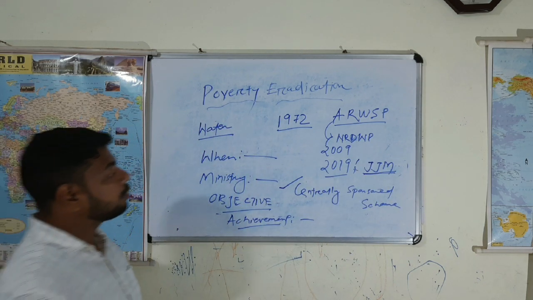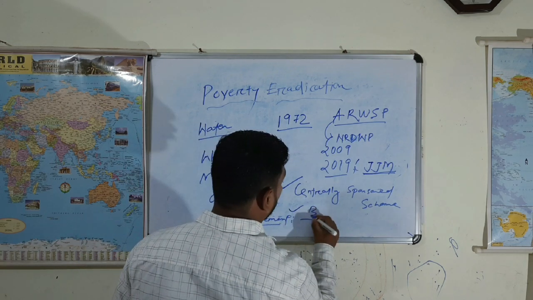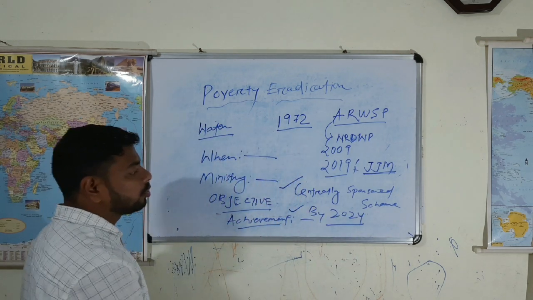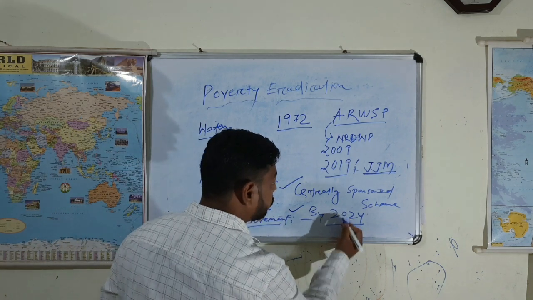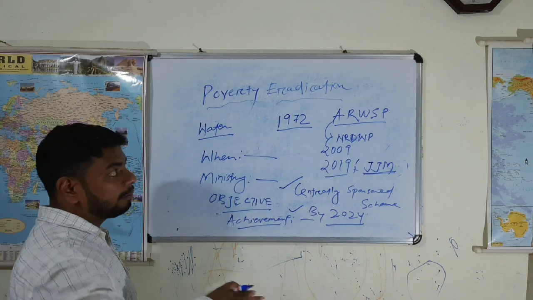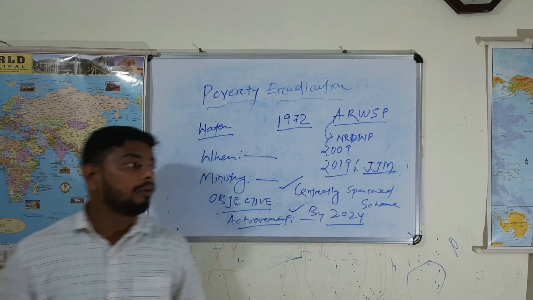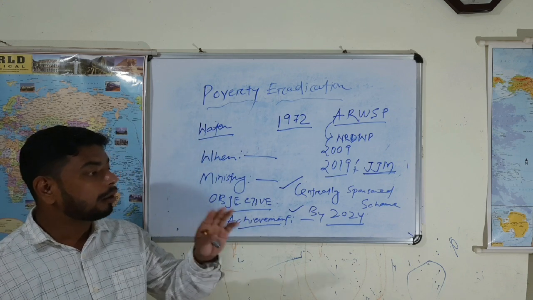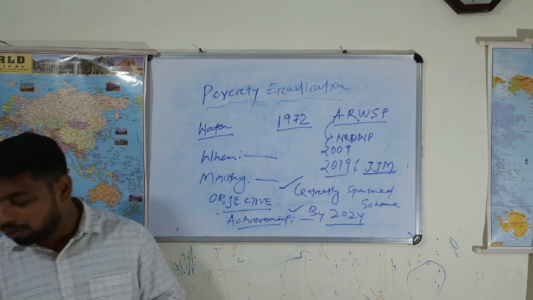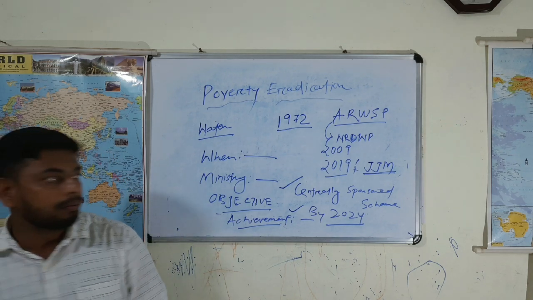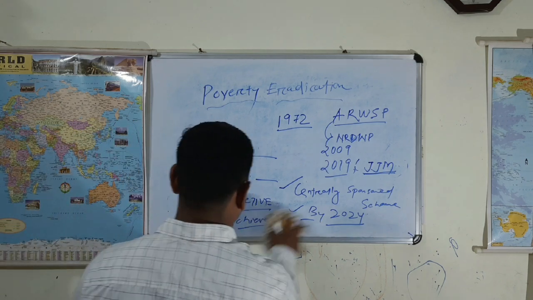And its aim is also that by 2024, all rural households must avail piped water, na? By 2024, all the rural households must avail what? Piped water in their home. Right? Got it? Next.